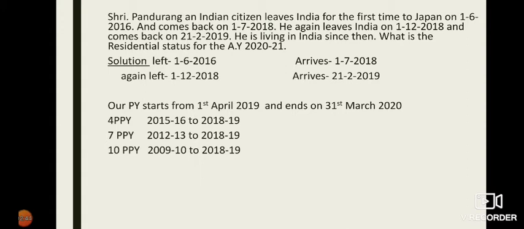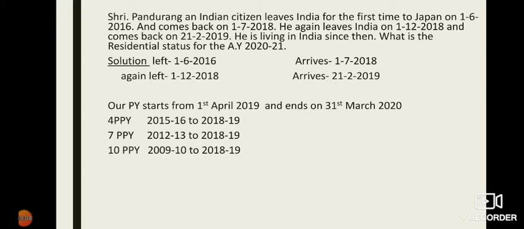Many people have doubt as to what is the previous year, what are 4 preceding previous years, what are 7 preceding previous years, and what are 10 preceding previous years. To clear the doubt, in this slide I have mentioned what are 4, 7 and 10 preceding previous years.